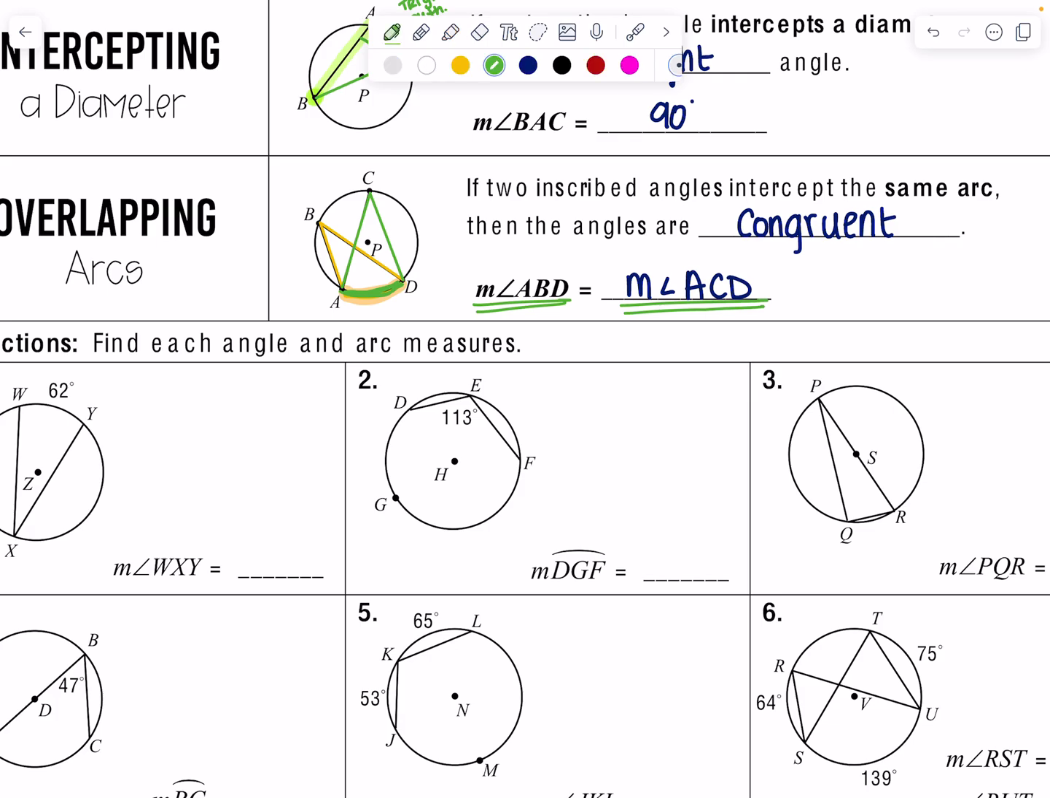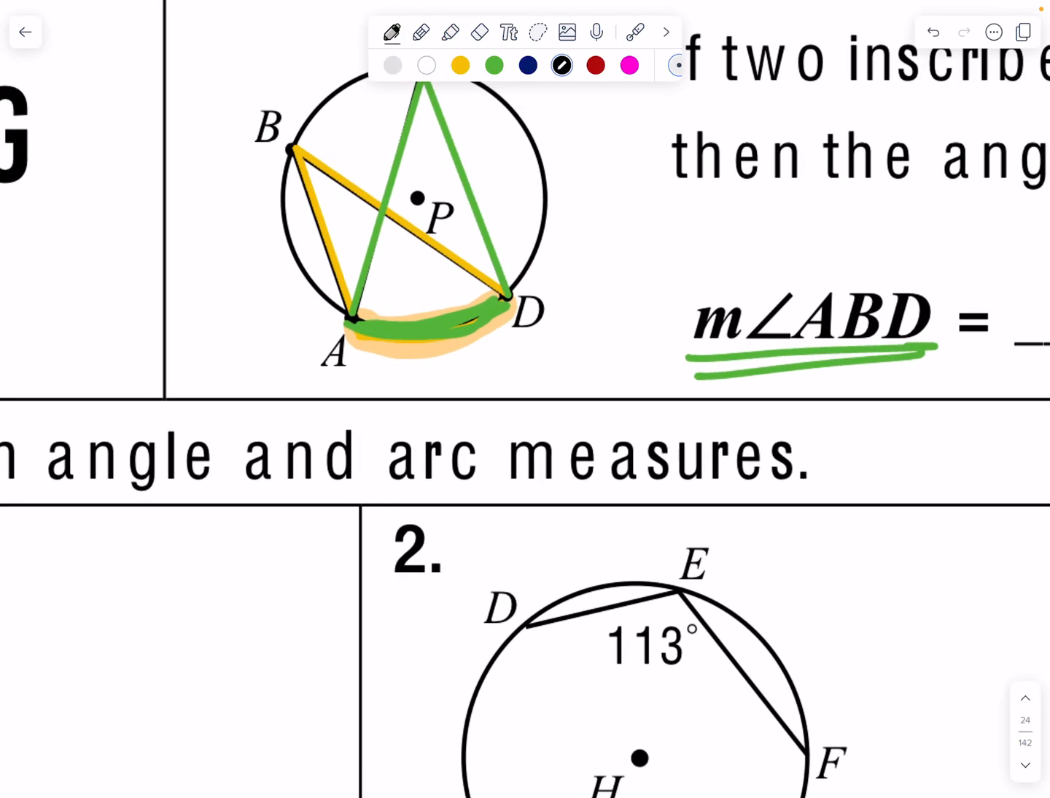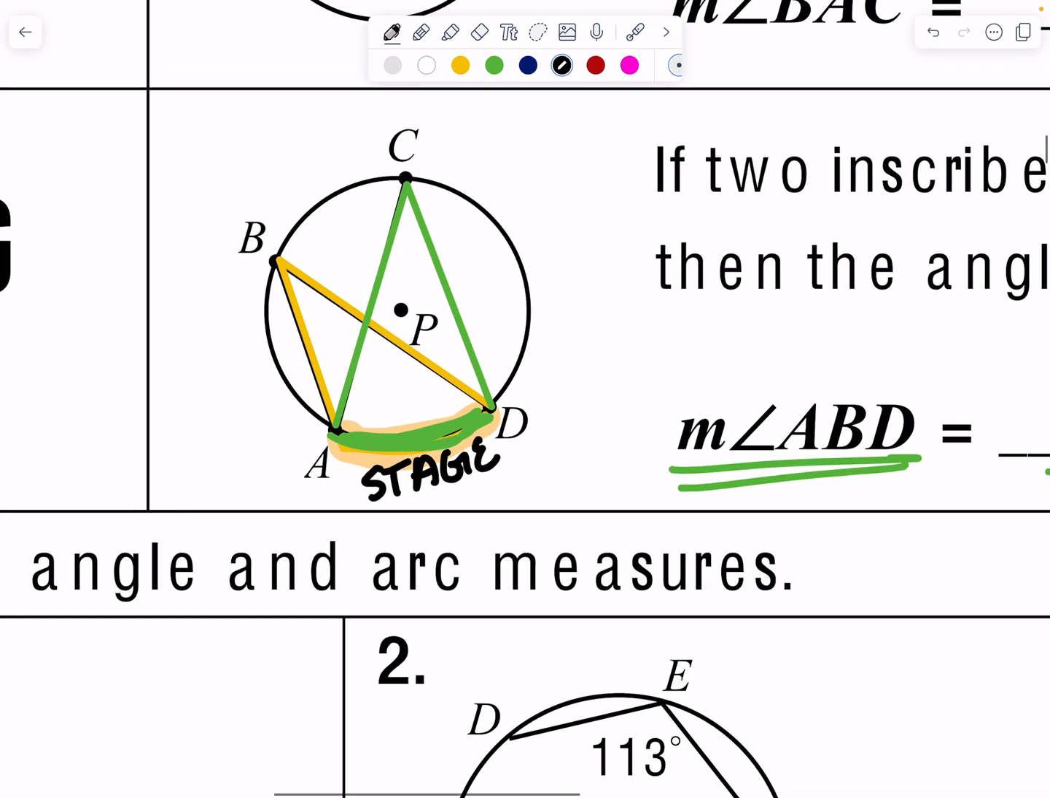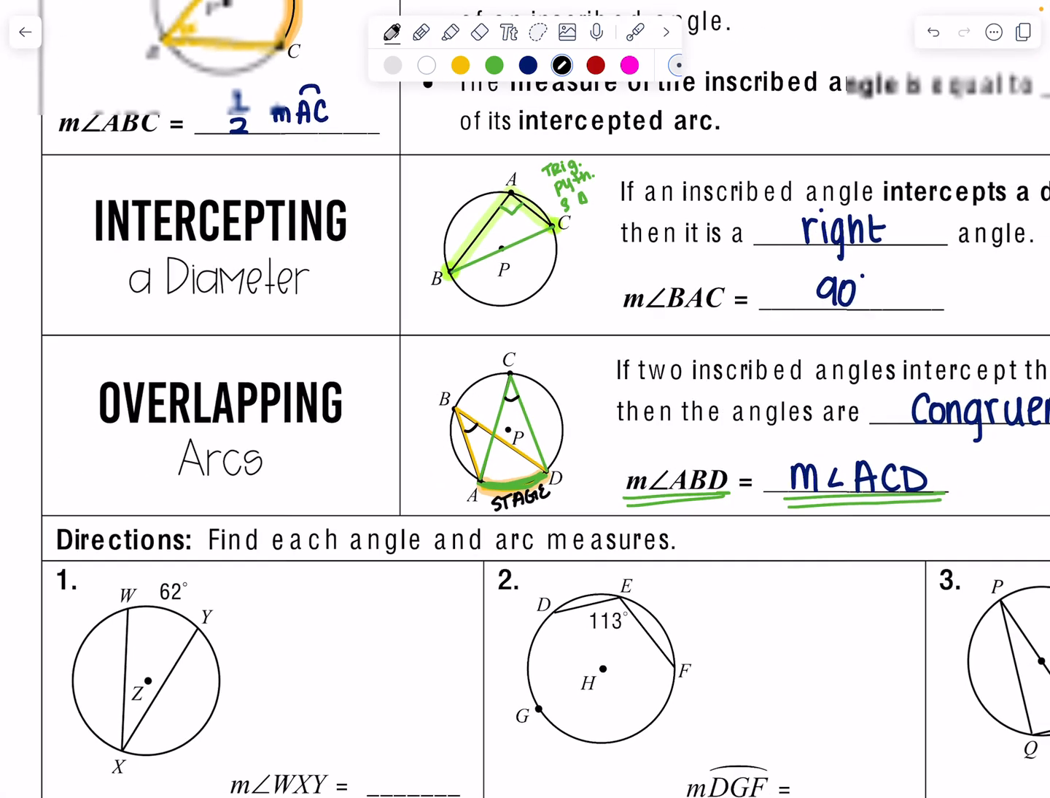And I like to liken this to a stage. So if the arc AD is a stage, right? And these are lights at point B and C, those lights have to populate the entirety of the stage in order for it to be lit properly. Therefore, the angle of B and C are the same.